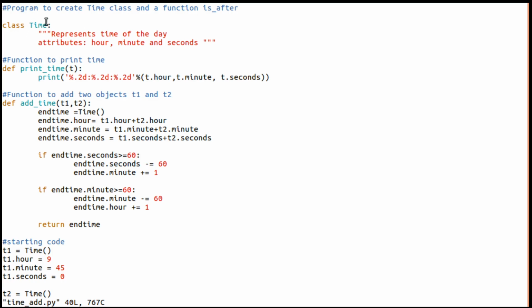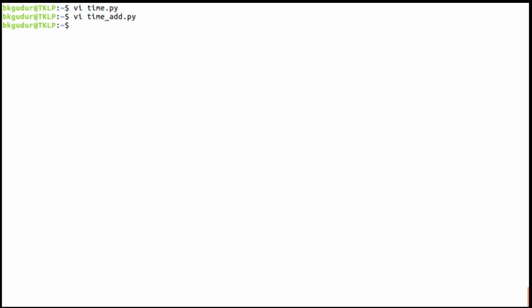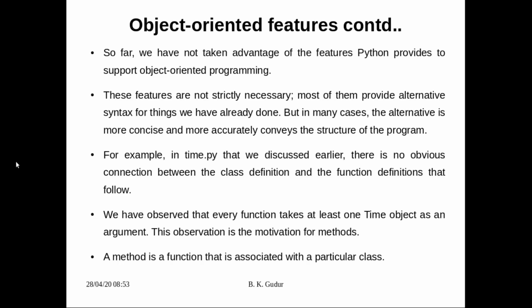Once again, this is a class definition, this is the function definition of print time, and this is the function definition of add time. Once again there are no connections, but whether it is print time or add time, these functions take one or more objects: here one time object, and here two time objects. So this is the motivation for us to have a strong relation between the class and the functions that we are going to write.